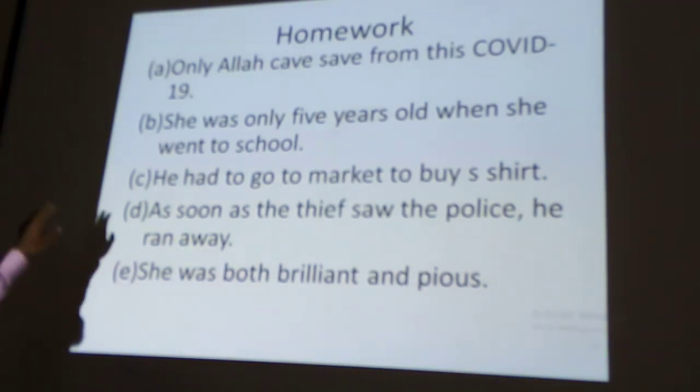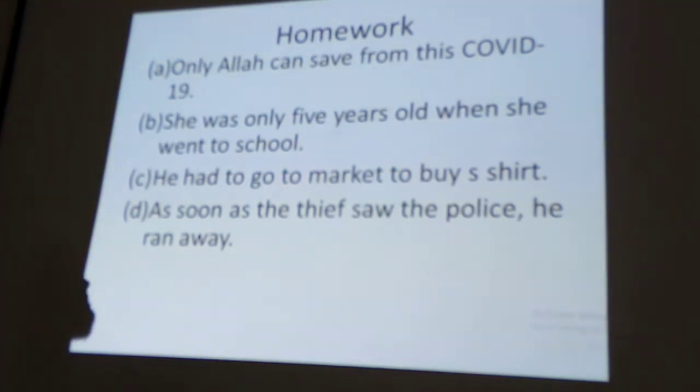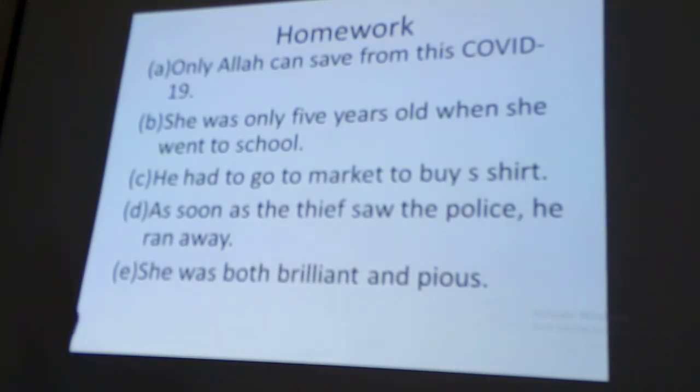I am reading A: Only Allah can save us from this COVID-19. Number B: She was only 5 years old when she went to school.